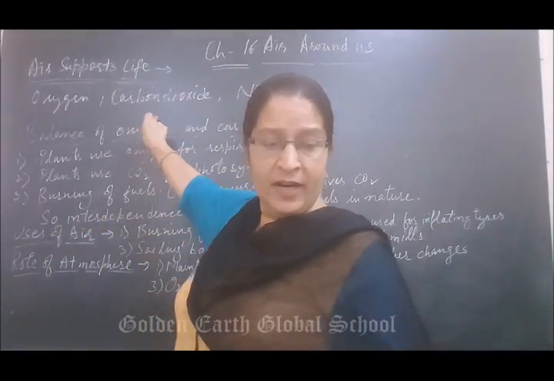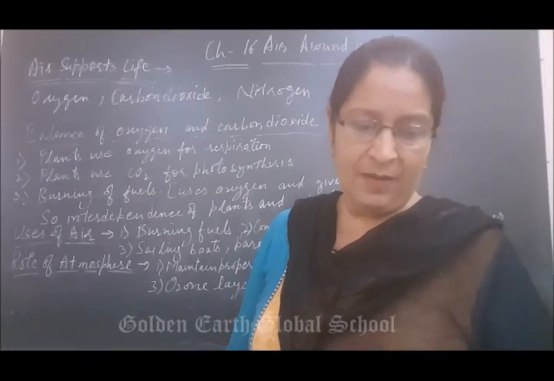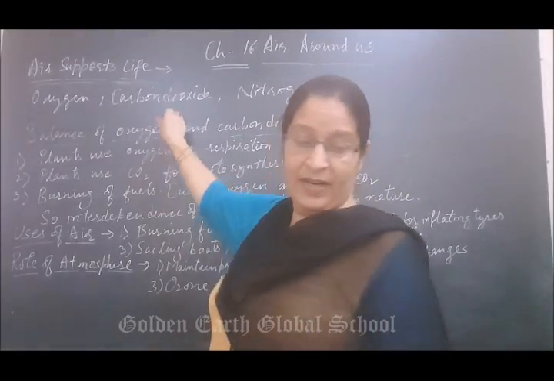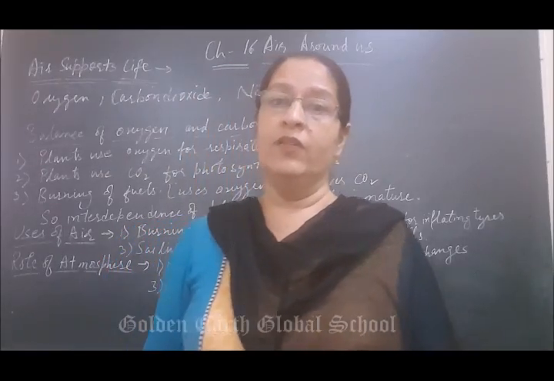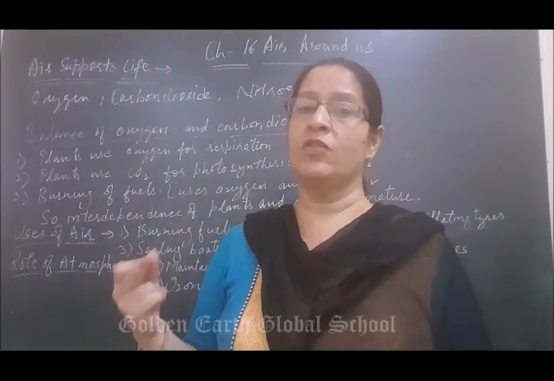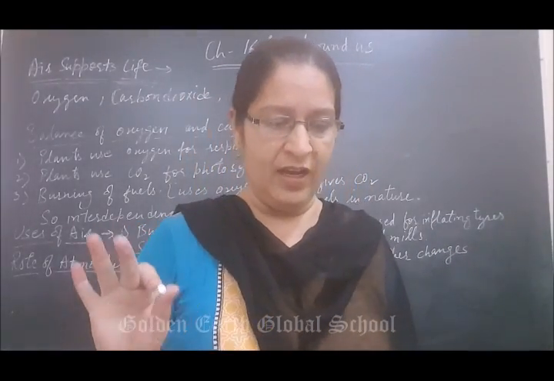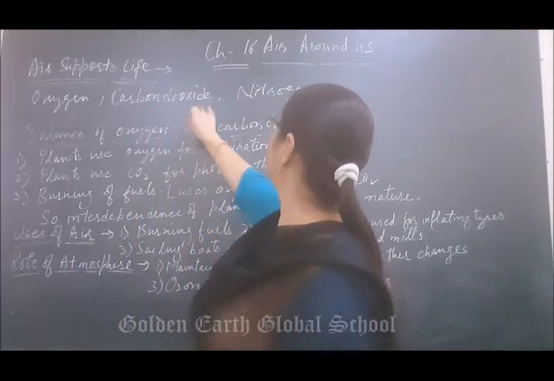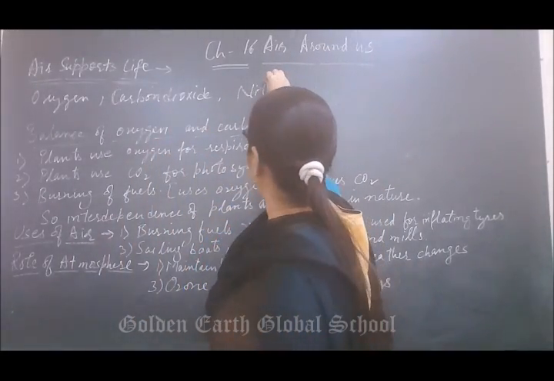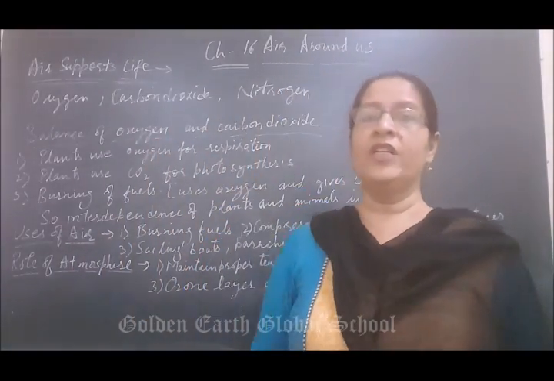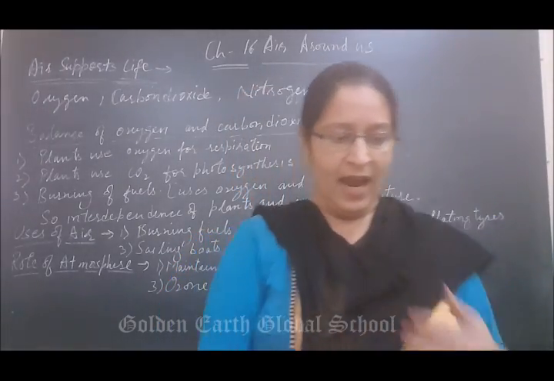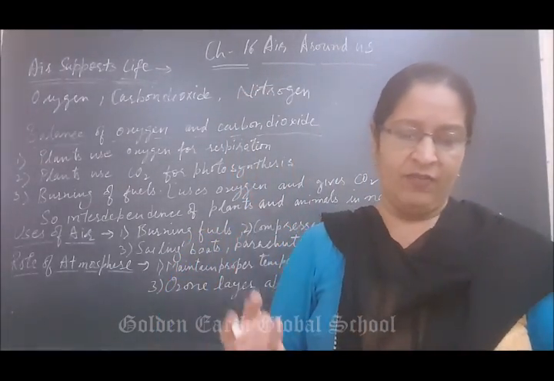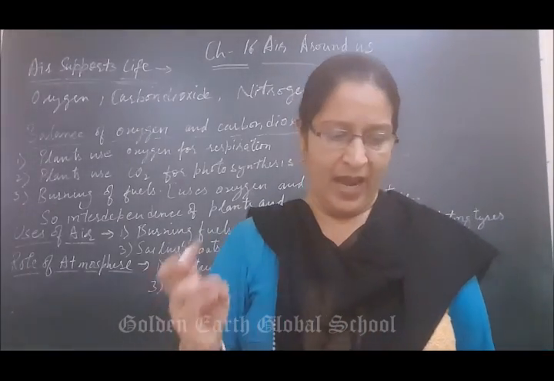Next gas is carbon dioxide. Plants utilize carbon dioxide from air for making food, by the process of photosynthesis, as you know very well. Next is nitrogen. Nitrogen in the atmosphere is present at 78%. Clear? And it is required by all plants and animals.